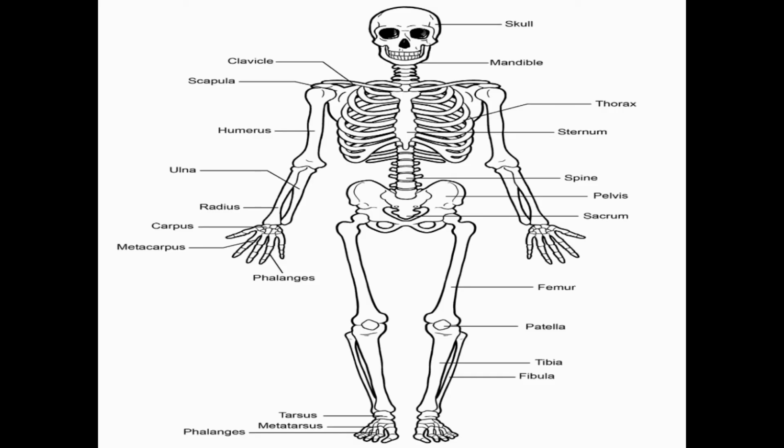The pelvic girdle consists of 2 hip bones. The first is here and the second is here, and actually these hip bones are made up of 3 bones, the ischium, ilium and pubis, but these 3 bones fuse together to form a single hip bone. So there are 2 hip bones in the pelvic girdle, while the lower extremity consists of the femur, which is present in the thigh, the patella bone, which is present in the knee, the tibia and the fibula, which are in the leg, and the 3 kinds of bones which are present in the foot, called the tarsus, metatarsus and phalanges.